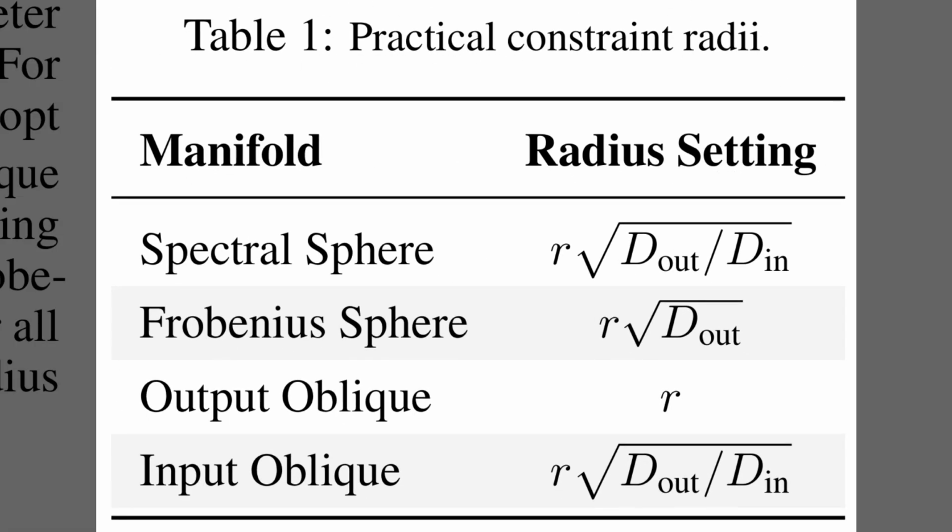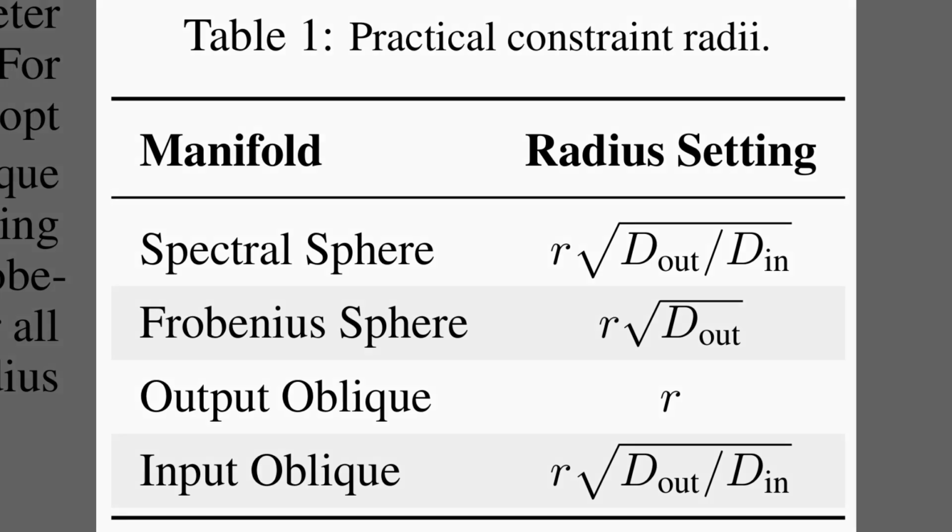Table 1 lays out the exact mathematical formulas used to define these constraint boundaries across 4 different geometric shapes, or manifolds. For instance, the spectral sphere bounds the worst-case activation, so its radius incorporates both the input and output dimensions. The Frobenius sphere, however, controls average case activations and depends only on the output dimension, which creates a broader boundary. A simple tunable hyperparameter, denoted by R, lets researchers easily adjust these radii in practice, ensuring the internal model scales stay perfectly balanced.